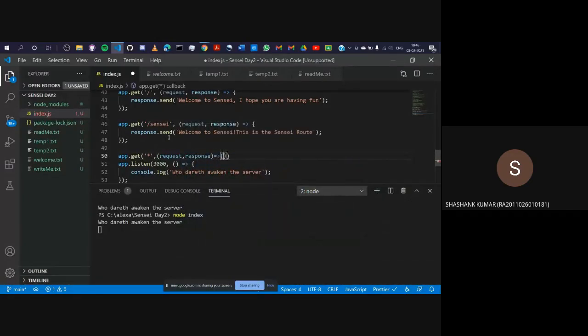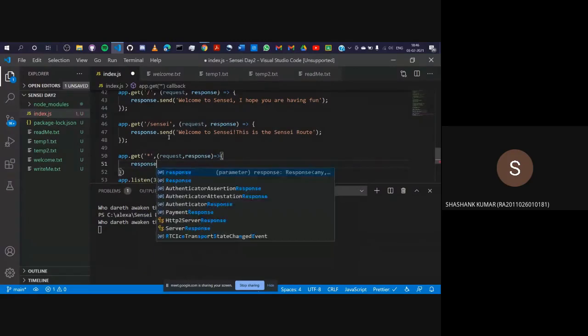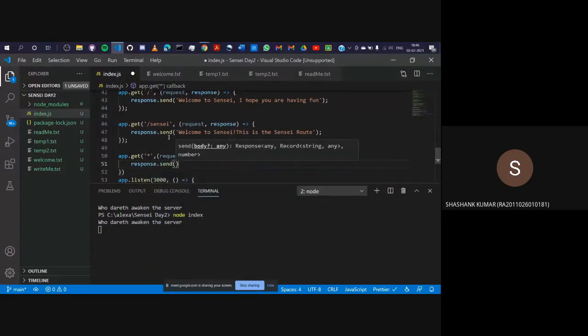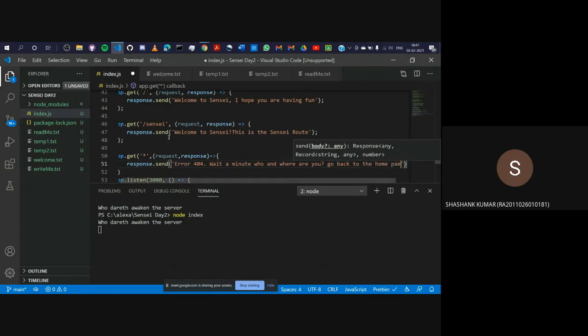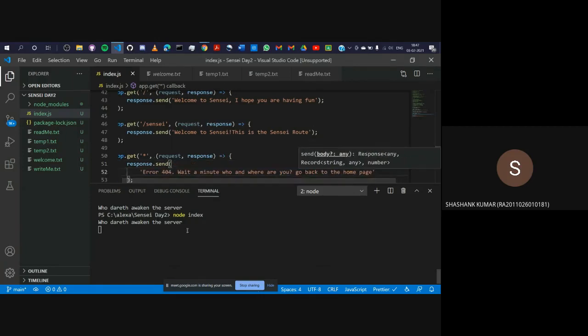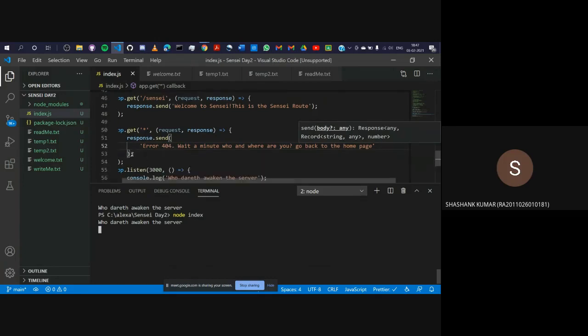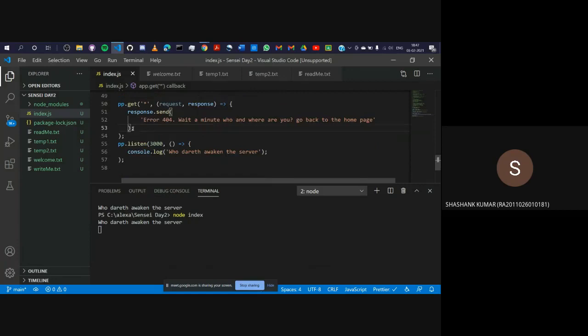I'll give arrow, I'll give this, and I'll send it a message saying error 404, wait a minute, who and where are you? Go back to the page. And I'll save this. Again, yep, I should. Yeah.